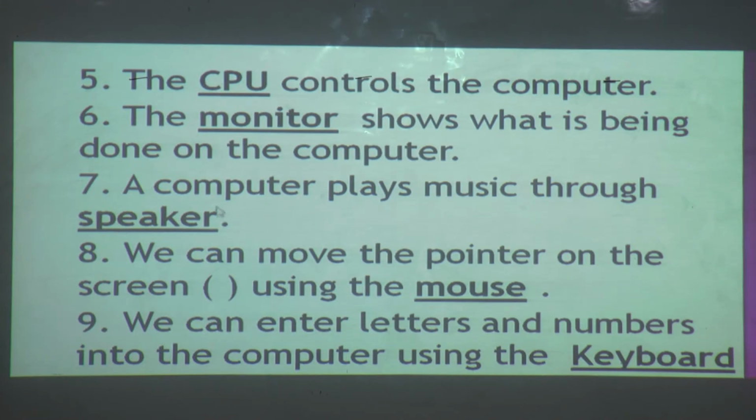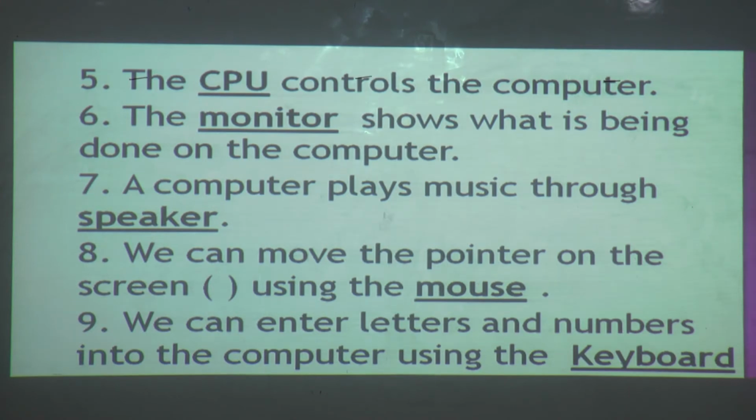A computer plays music through the speaker, S-P-E-A-K-E-R. We listen to music on the computer, but which device is useful for listening to music? Speaker, S-P-E-A-K-E-R, speaker. We can move the pointer on the screen using the mouse, M-O-U-S-E.